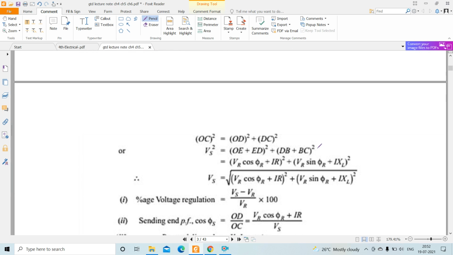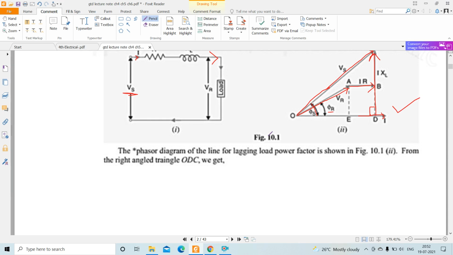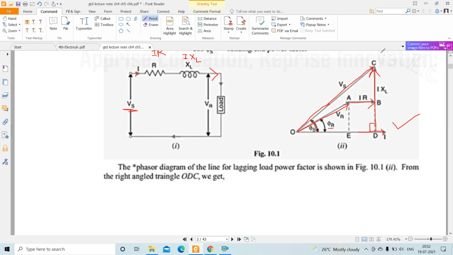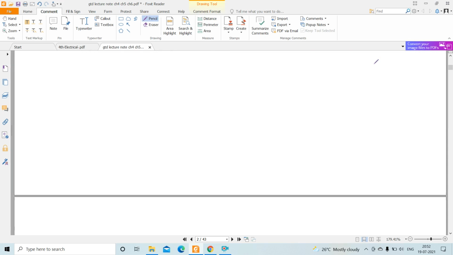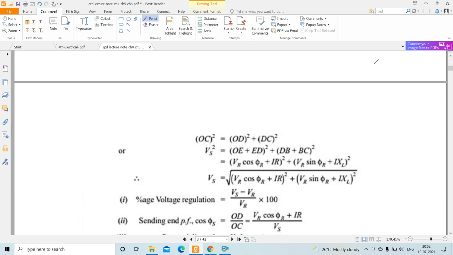So from this diagram, OC square is equal to OD square plus DC square, and OD is what? OE plus ED, and DC is DB plus CB, or BC, DB plus BC. So this is written over here.